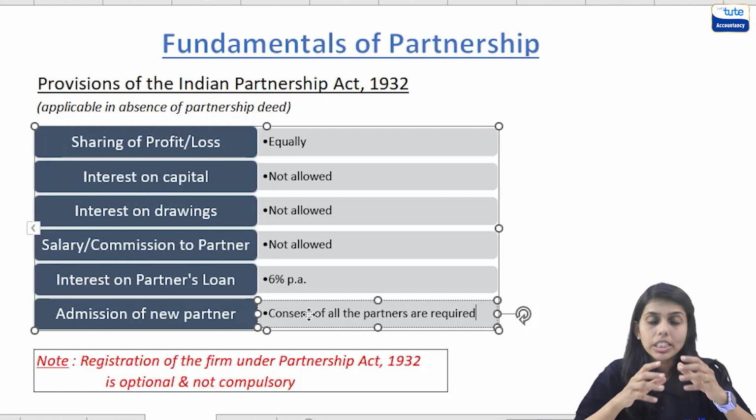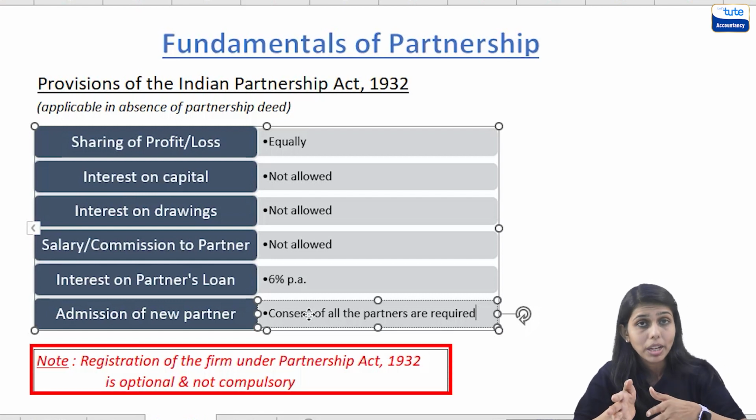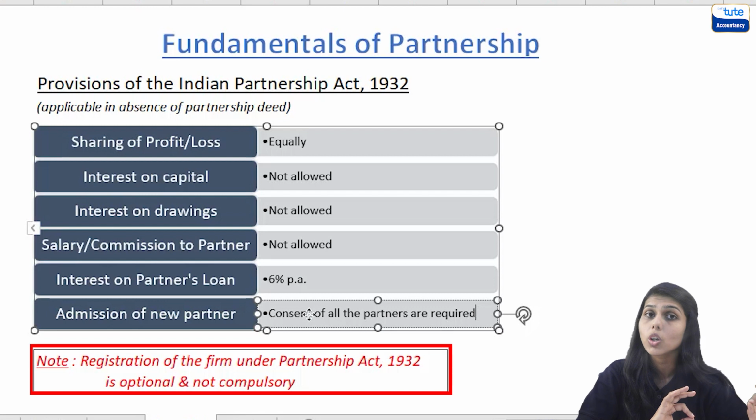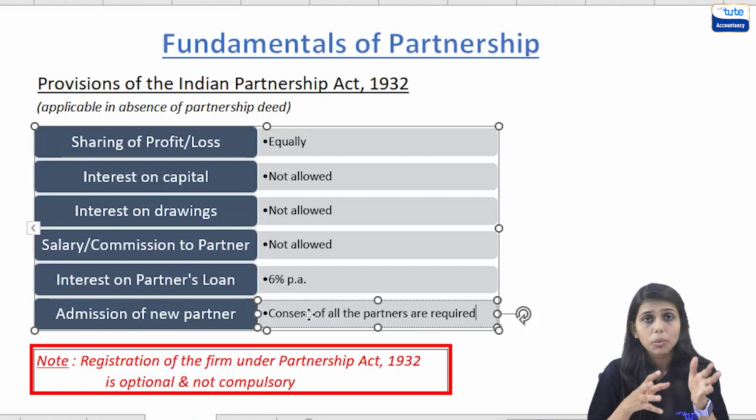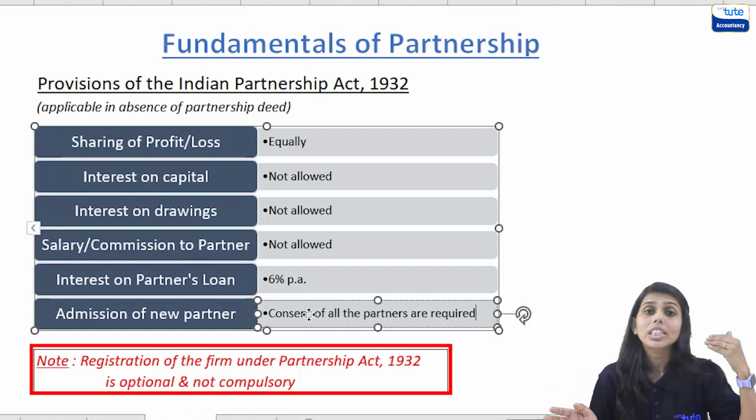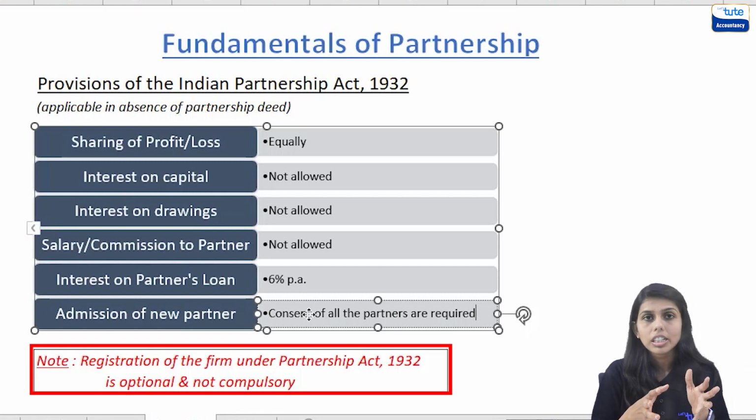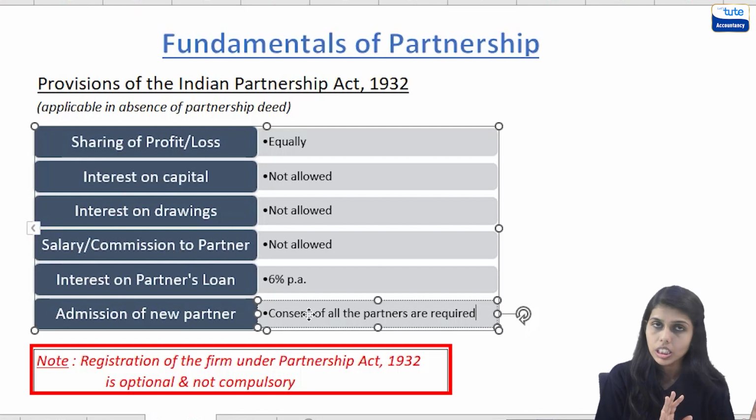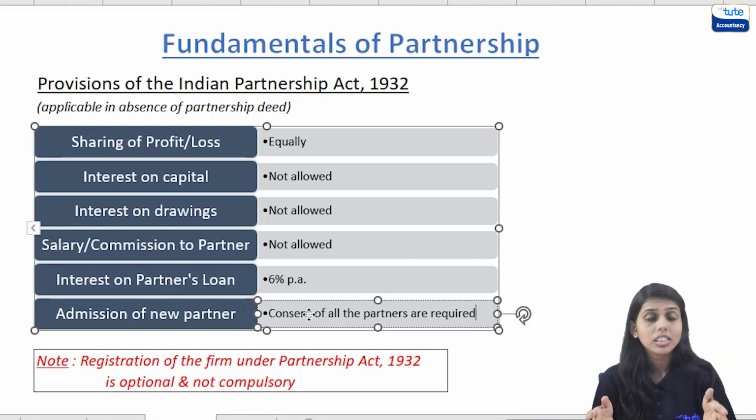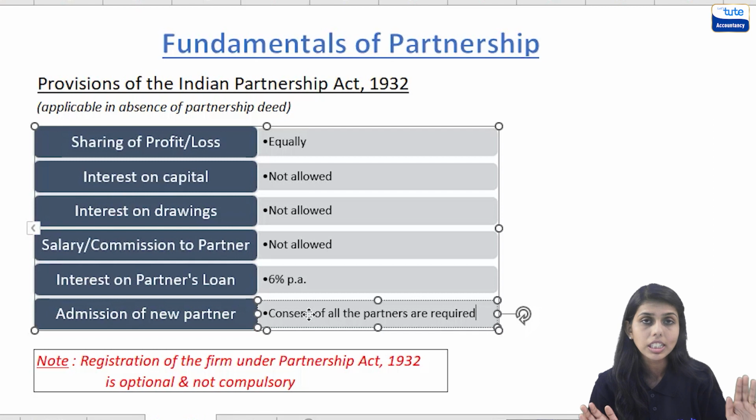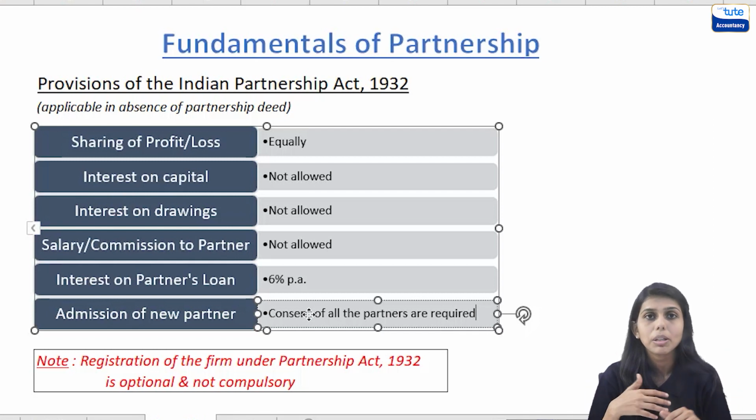Okay. And the last point, registration of the firm under the Indian Partnership Act 1932 is optional and not compulsory. But it is always desirable and advisable that you get your partnership firm registered under the act. So in case there are any disputes, if the firm is registered, you can take legal action. So better is to get the firm registered under the act, but it is not compulsory. So if you get any question regarding this, the answer would be registration is not compulsory, it is optional, but it is desirable and advisable.